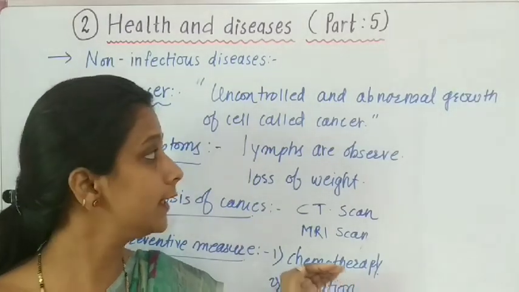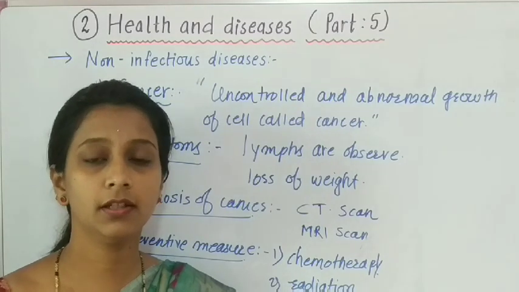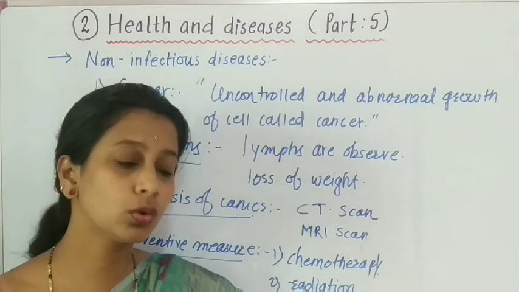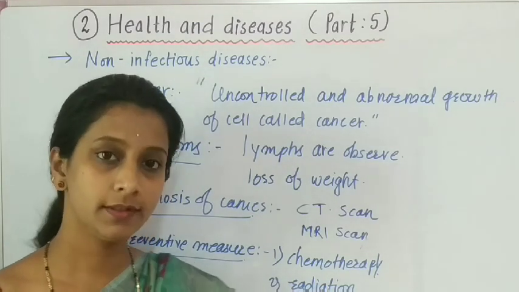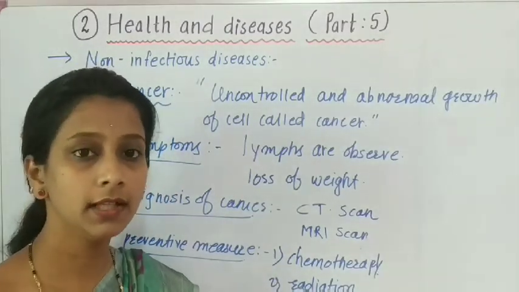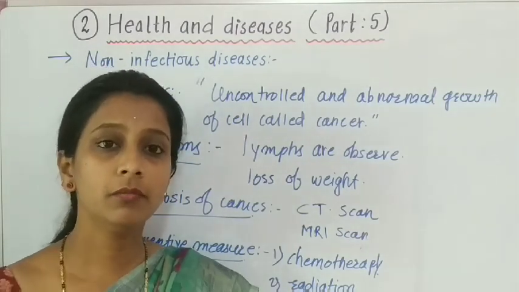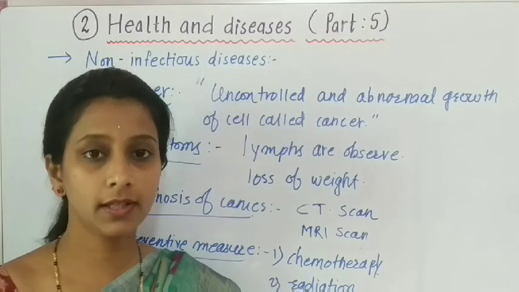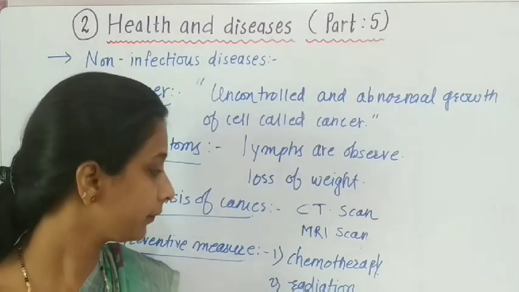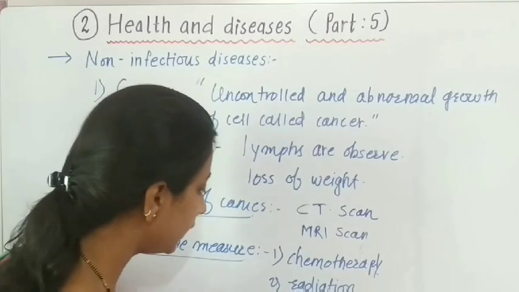In chemotherapy, the medicine which kills the cells of the cancer is injected in the body of the affected person through salines, through injection, or through some tablets. Such treatment is called chemotherapy. The second treatment is radiation therapy. In radiation therapy, some ultra rays are passed through the cells of cancer, and due to those rays, the cell gets killed. Such therapy is called radiation therapy.